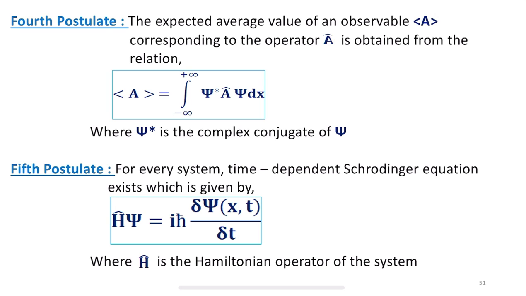And also the fifth postulate, where the time dependent Schrodinger equation exists, which is given by the equation H cap psi equals i h bar del psi of x, t divided by del t. With the help of this time dependent Schrodinger wave equation, as I said, the time evolution of the wave function is given. So, this is all about the significance of the wave function and postulates of quantum mechanics.